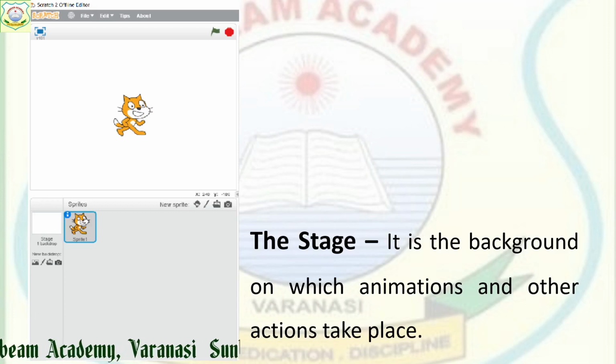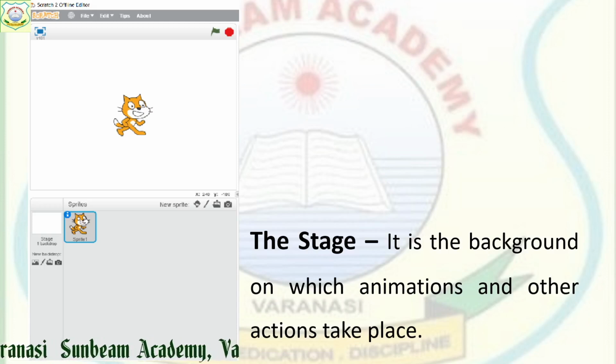That is the area of the stage. So the stage, in the case of Scratch, is the background on which animations and other actions take place.